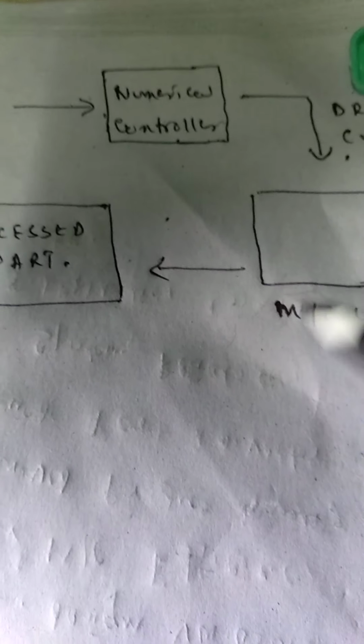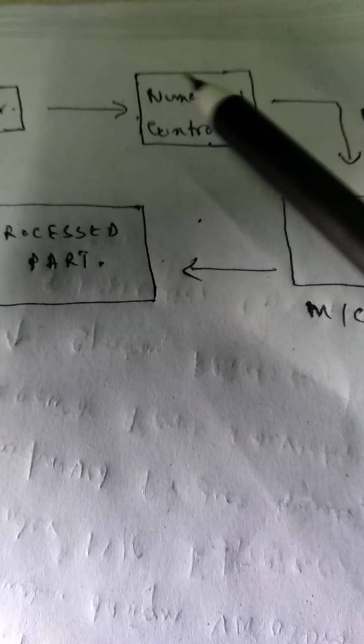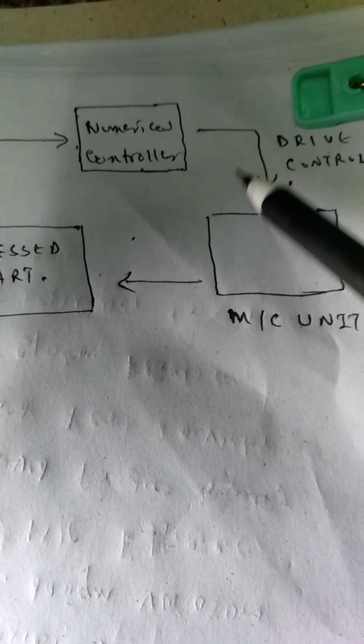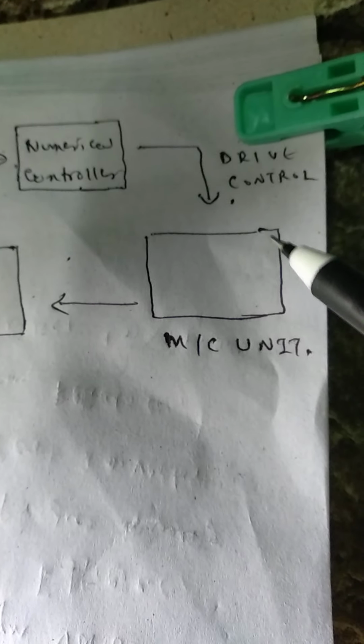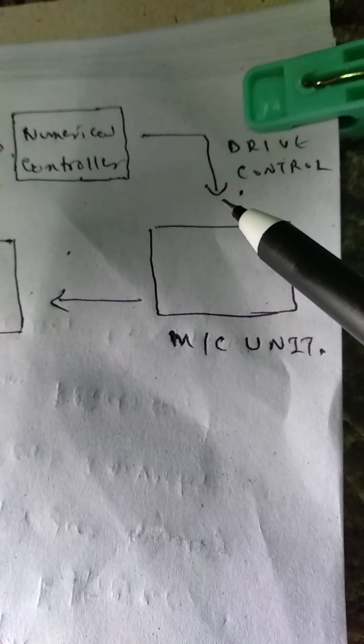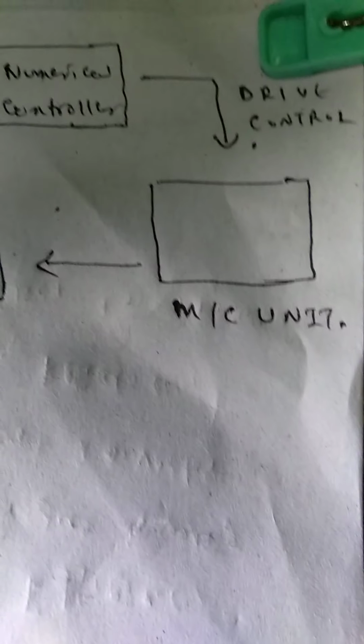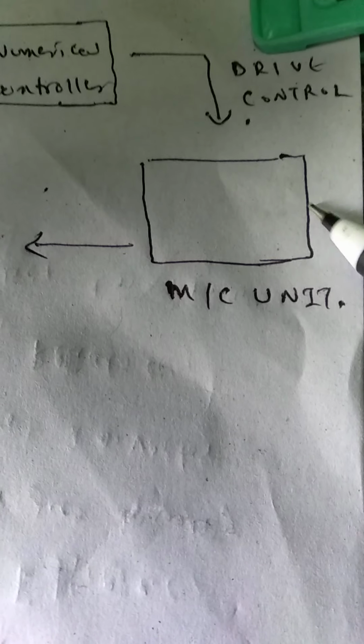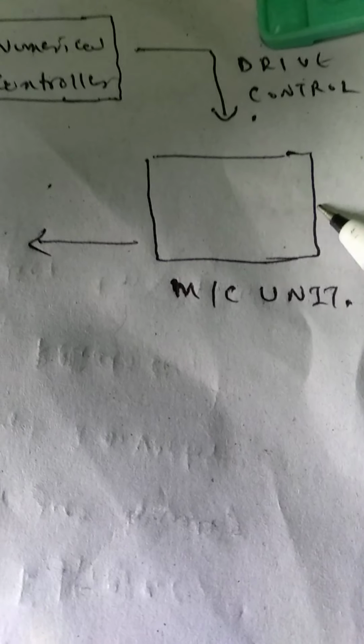You can see over here the schematic diagram of this process. At first there is the operator who gives the instructions, writes the codes to this numerical controller, and this numerical controller then controls the drive, and this drive controls the various machine units, like the axes of the machine.